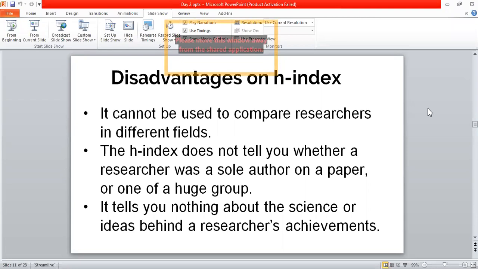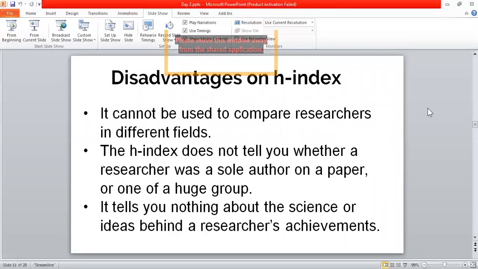So if you have written an article which has like 5 to 10 authors and it gets a citation, that citation will help to improve the H-index of all of those authors. So this is the second disadvantage of H-index.